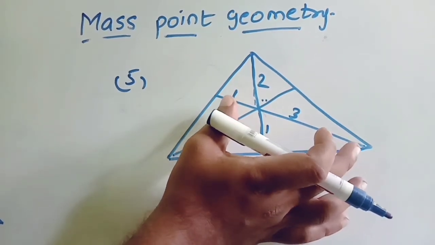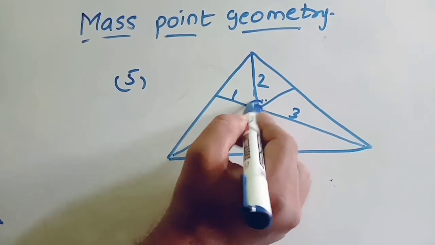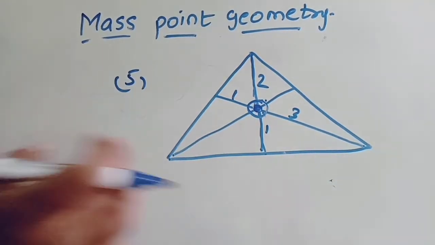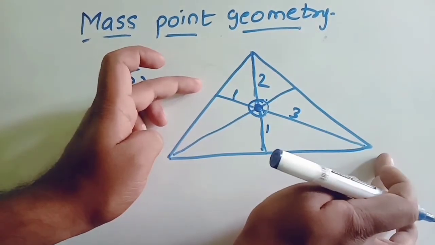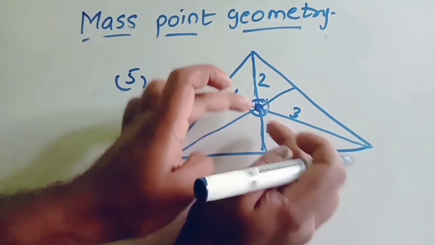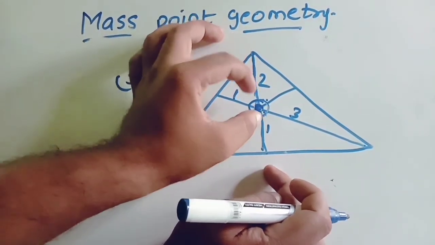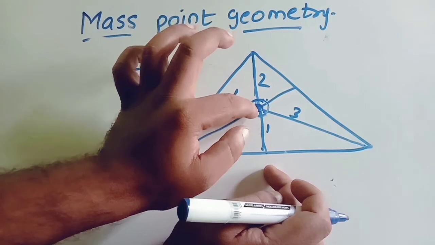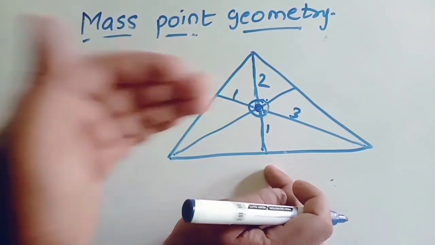What are the lines given with the given ratio? 3, 1 and this one. So the concurrent point is this. How to imagine this point's weight? See, if you are taking these two, let us imagine that here 3 kg is there, here 1 kg is there, then here 4 kg will be there. Let us imagine this line, here 1 kg is there, here 2 kg is there, total 3 kg should be here. So this point should be a multiple of 3 and 4. Correct?